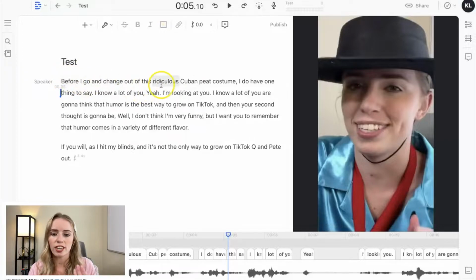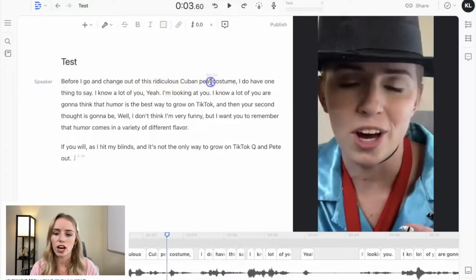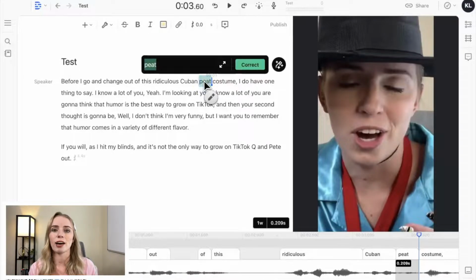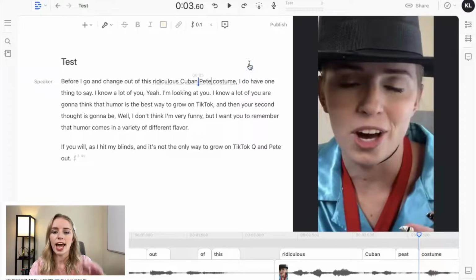Before I go and change out of this ridiculous Cuban Pete costume, so I want to change this word because that's not how we spell Pete. We want to do the name. So what I'm going to do is hold down E on my keyboard and click on the word, and it's going to allow me to edit it. Super easy. So I can click on this here, and I'm going to change this to the correct Pete, and then I'm going to click on correct, and it's gonna add that in.